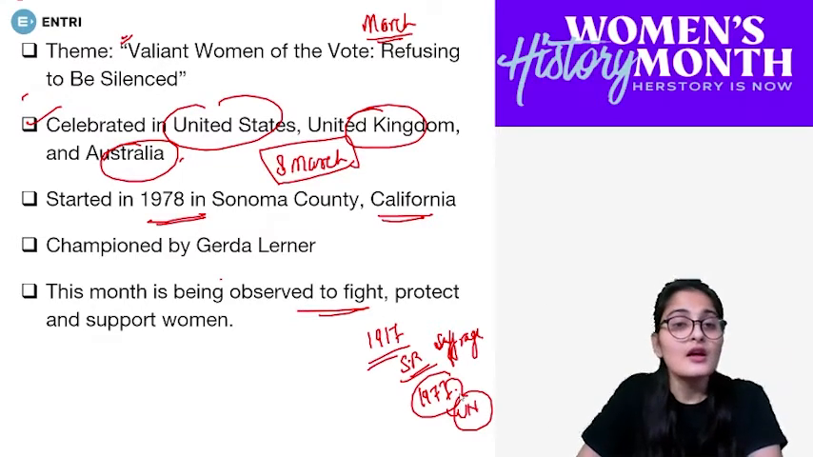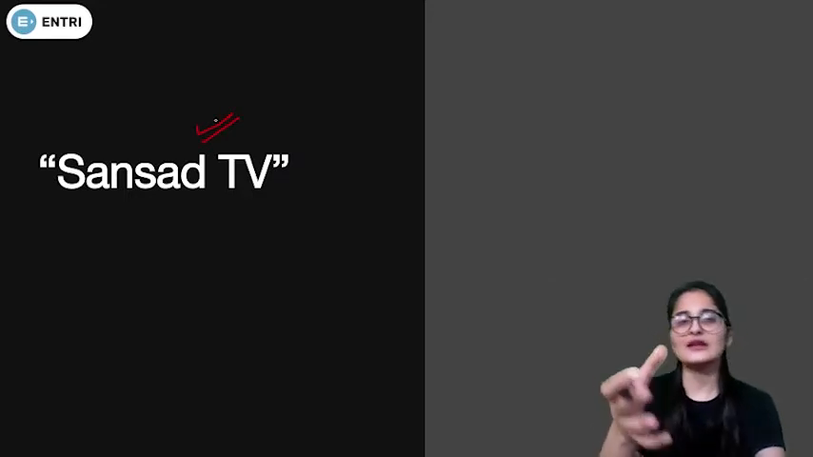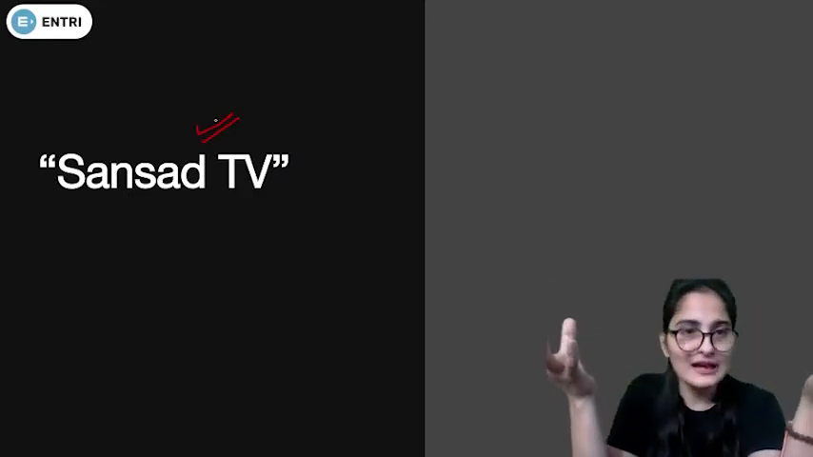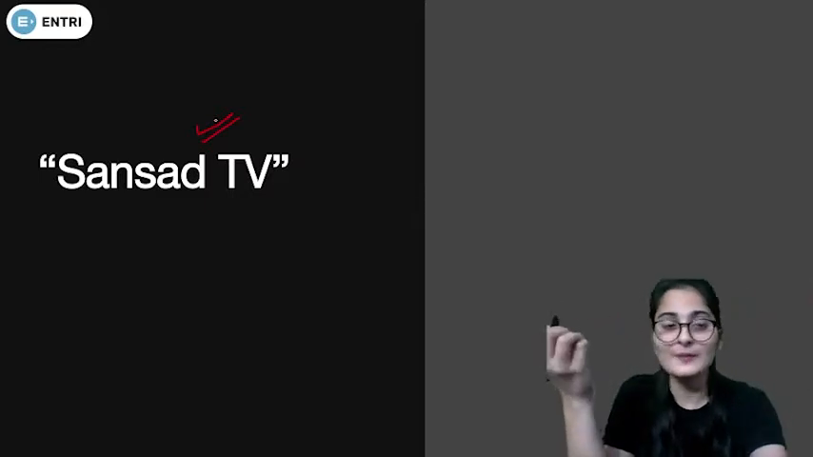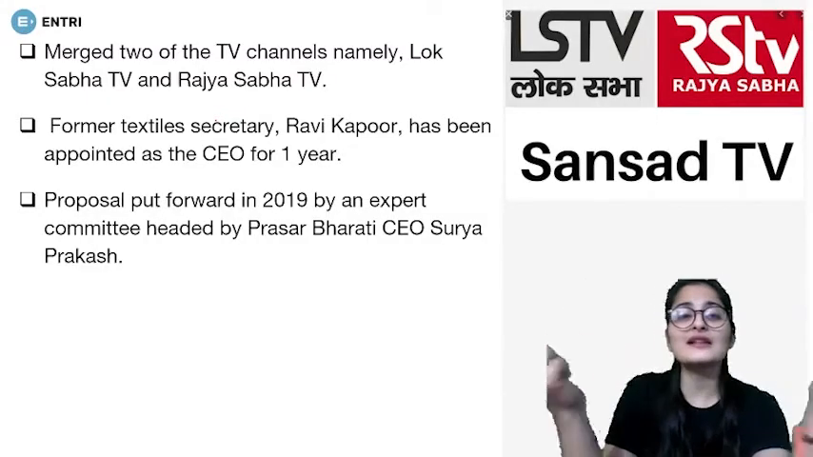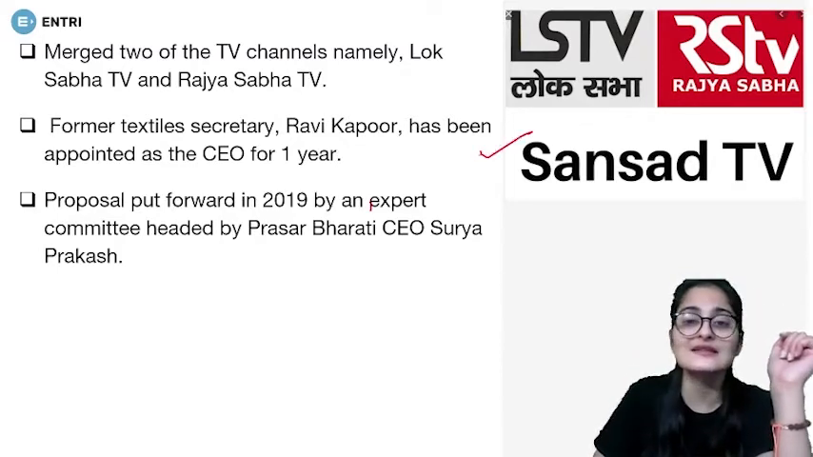Right? Now we'll be moving ahead to the next news event, that is Sansad TV. Now, what exactly is this? This is basically that earlier there were two different telecasts that were happening. One was Lok Sabha TV, one was Rajya Sabha TV. Now, both these channels have been merged, and they are going to be telecast as Sansad TV.